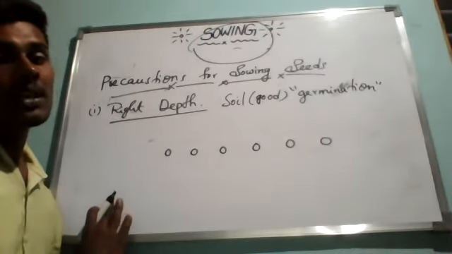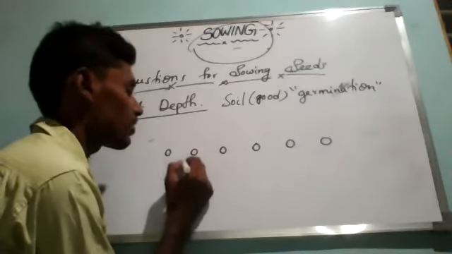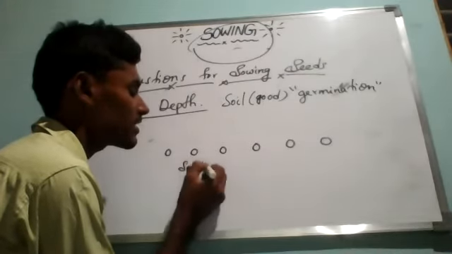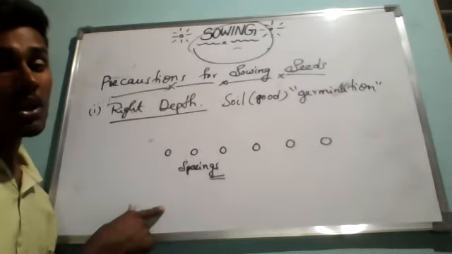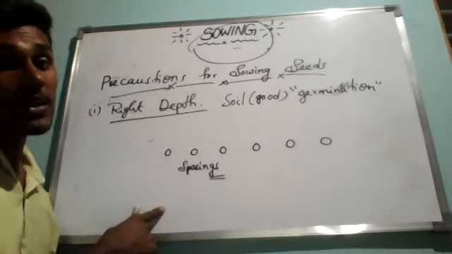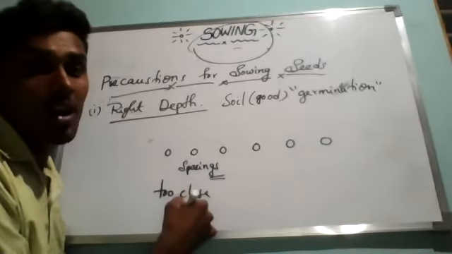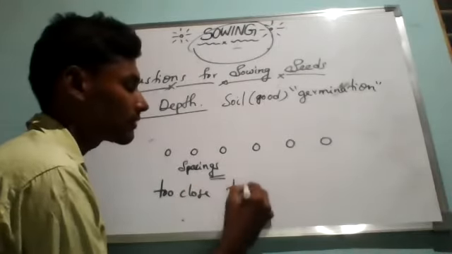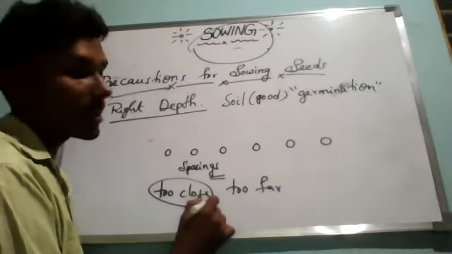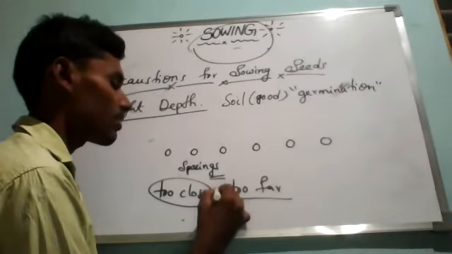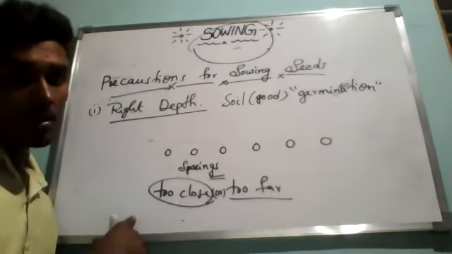That is why the seeds should be sown at the right intervals or spacings. Spacing means the distance from seed to seed. The seeds should neither be placed too close nor too far. You remember, too close has drawbacks, and too far also has drawbacks. So we should not sow the seeds too close or too far.